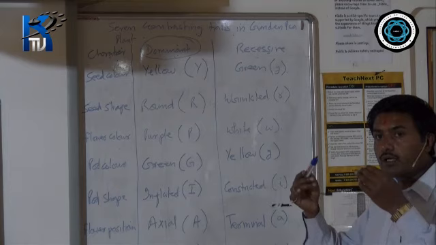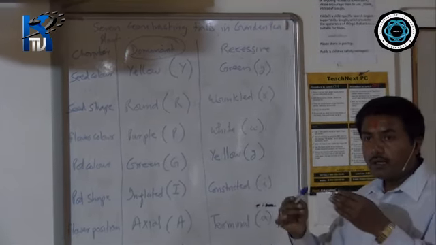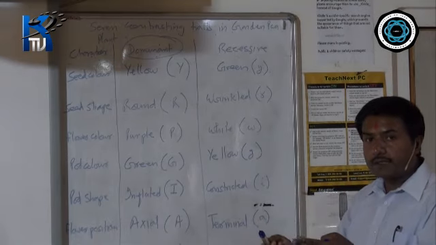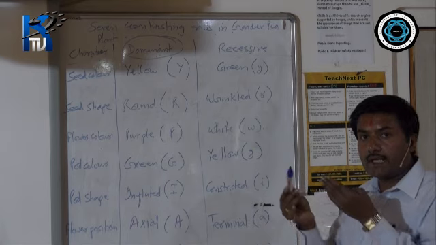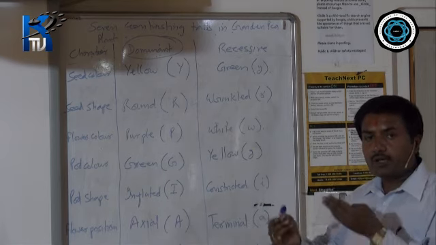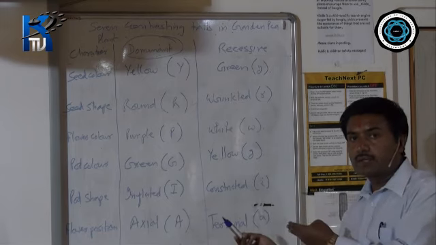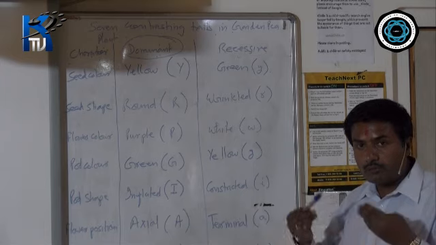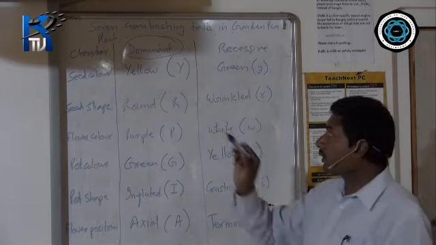For example, you took a tall plant and you took a short plant. Now your offspring is going to be tall. So tall character came, short character goes away. How this happens, we'll do in the next class. But you have to understand the terminology.